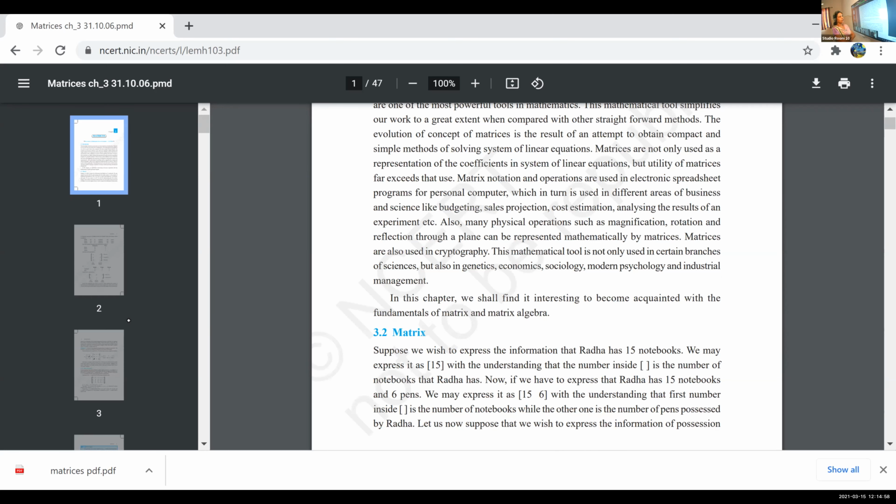It has many physical operations such as magnification, rotation, reflection, and these can be represented mathematically by matrices. Matrices are used in cryptography. This tool is not only used in certain branches of sciences, but also in genetics, economics, sociology, and industrial management.